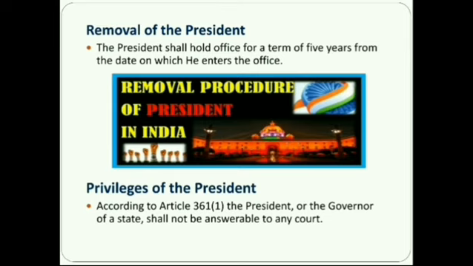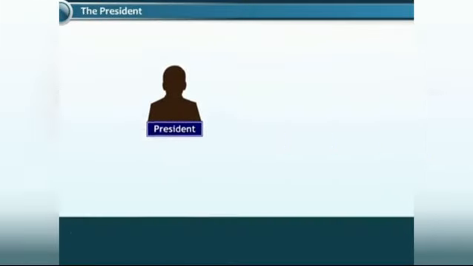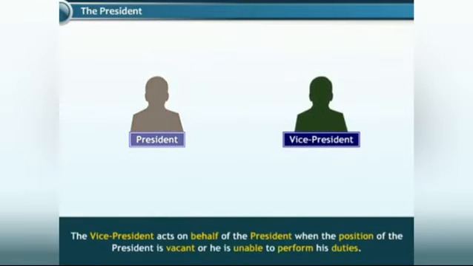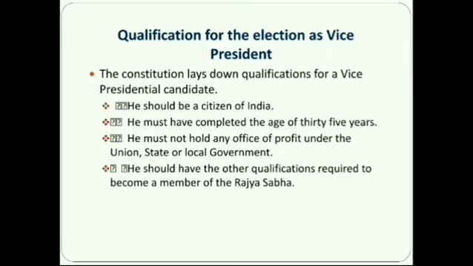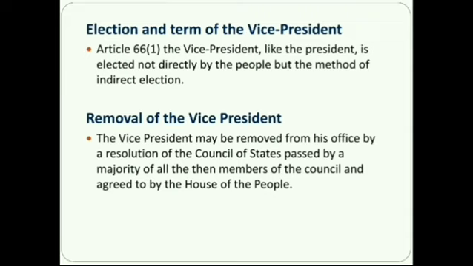We'll see the privileges of the President. According to Article 361(1), the President or the Governor of a state shall not be answerable to any court for the exercise and performance of the powers and duties of his office. The Vice President acts on behalf of the President when the position of the President is vacant or he is unable to perform his duties. Let us see the qualifications for the election as the Vice President. Now we'll see the election and the term of the Vice President.